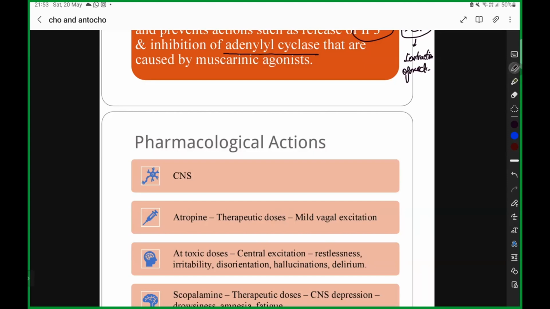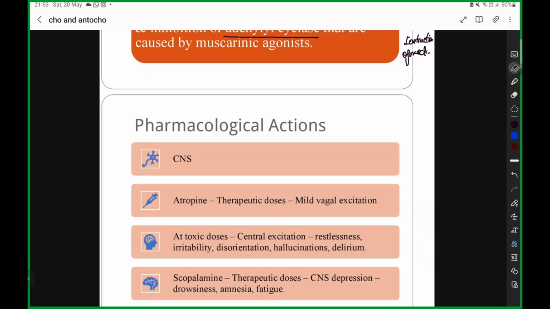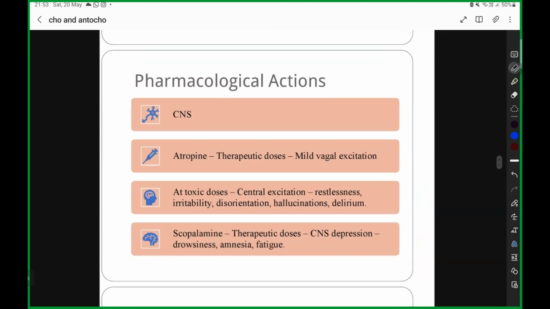Now coming towards the first action. First we are seeing how atropine acts on the CNS, the central nervous system. At a therapeutic dose, atropine causes mild vagal excitation or stimulation.